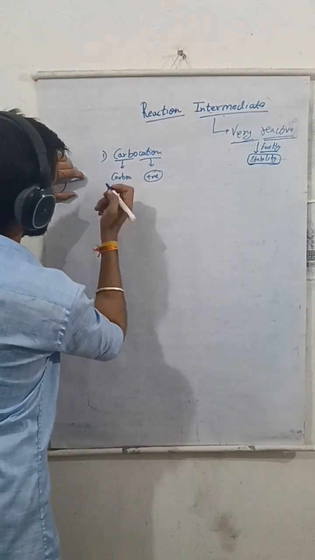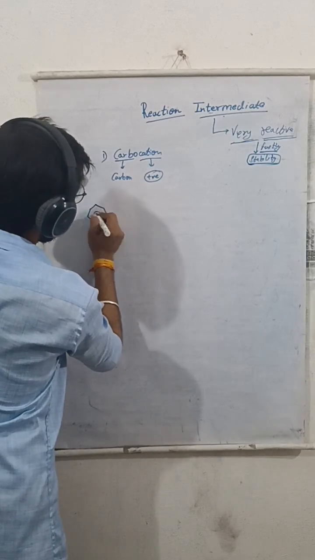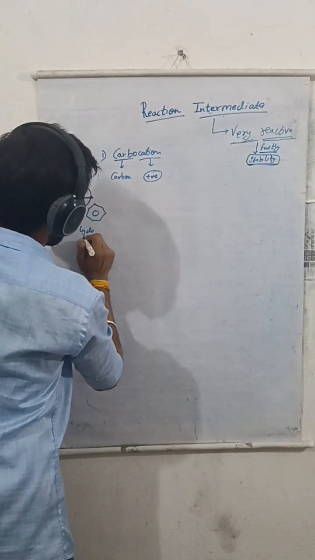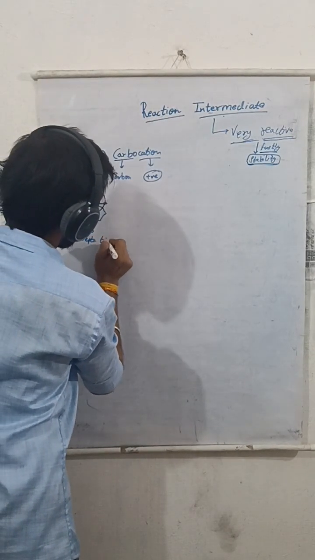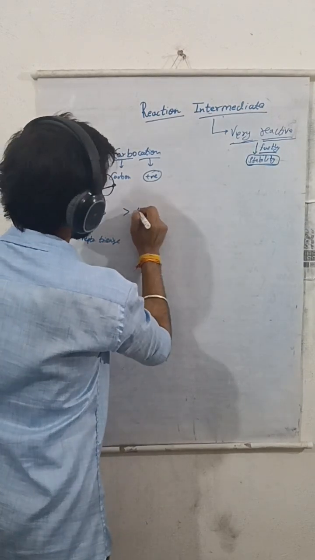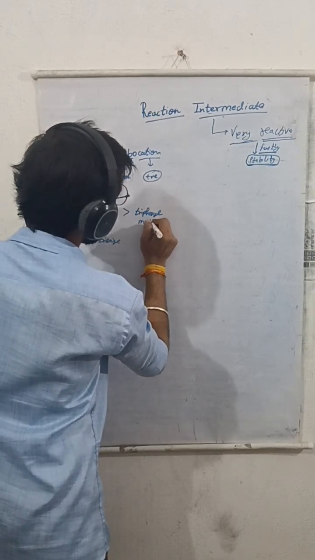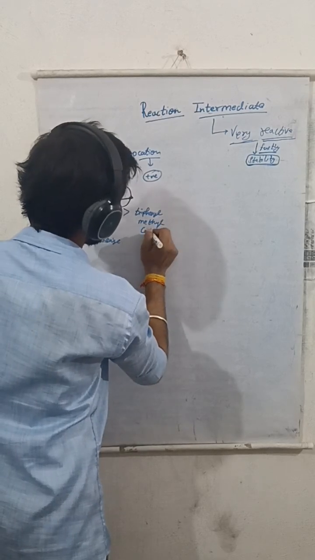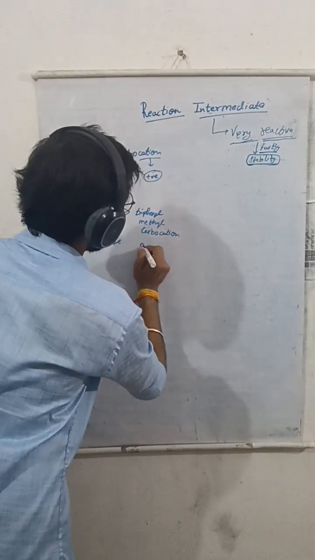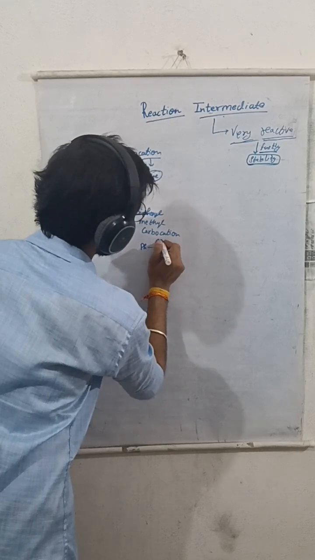The most stabilized carbocation is cycloheptatrienyl. The next one is triphenyl methyl carbocation, which means 3 phenyl groups connected with the carbon containing the positive charge.